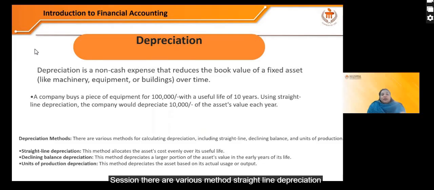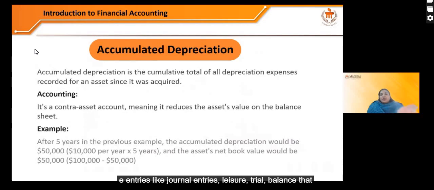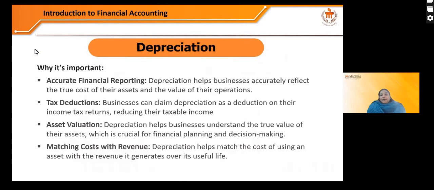The methods are straight line depreciation, declining balance depreciation, and unit of production depreciation. First, instead of going into these terms in depth, you need to understand the principles and how to record the transaction. We'll start with journal entries, ledger, trial balance, and only then I'll come to this topic.